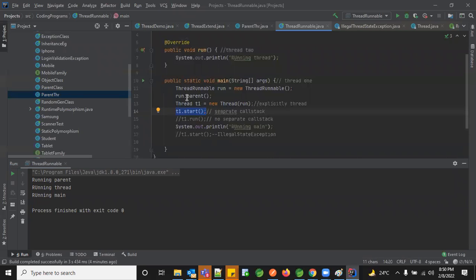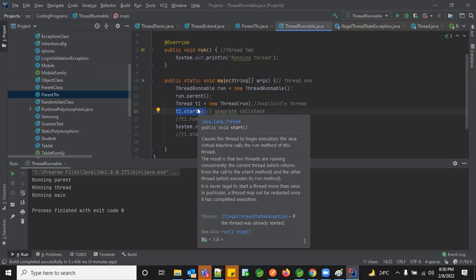Okay, and you can't kickstart twice, you can kickstart only once. You can't call the run method, you can only call the start method. So hope this is clear till now.